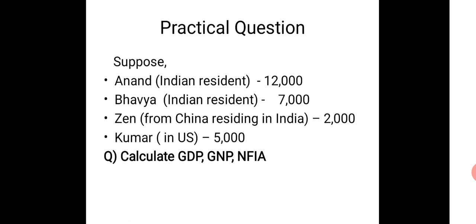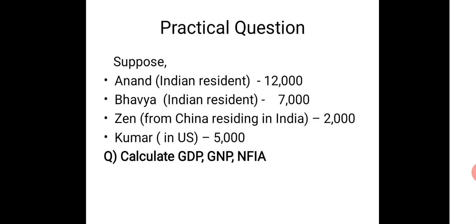First, we will start with GDP. For GDP, he has to be an Indian, and what is another criterion? Everything that is produced within the political boundary of India is considered GDP. Here, Anand is in India and producing or earning in India. Same in the case of Bhavya too. She is an Indian resident. She is earning within the political boundary of India.